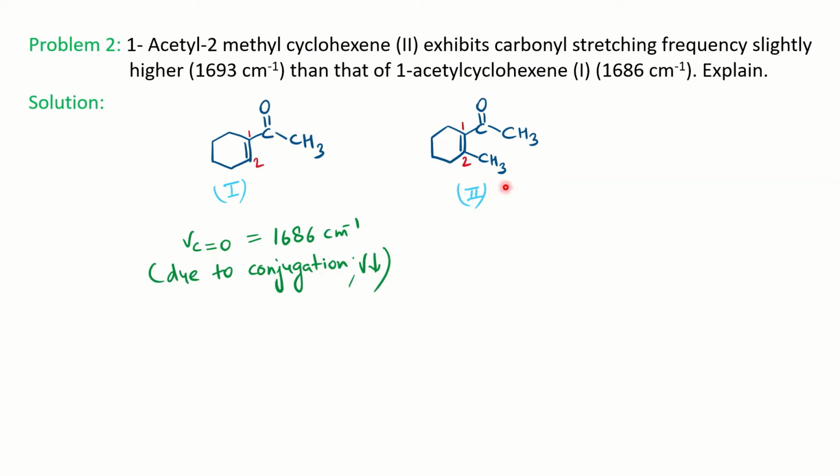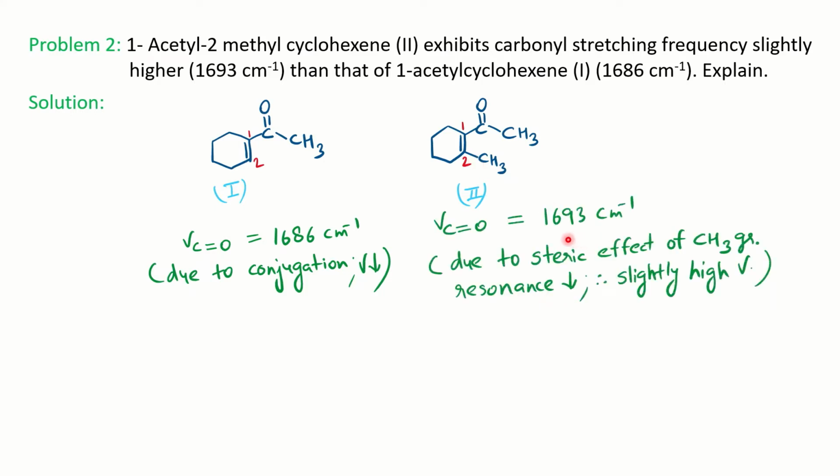Now, what is the effect involved here? If you see, the difference between the two is only the presence of a methyl group at the 2 position. Because of this methyl group, it causes steric crowding, and because of that steric crowding the resonance is inhibited, as the C=C comes out of plane. Therefore the resonance is restricted and decreases, so the frequency increases to 1693.